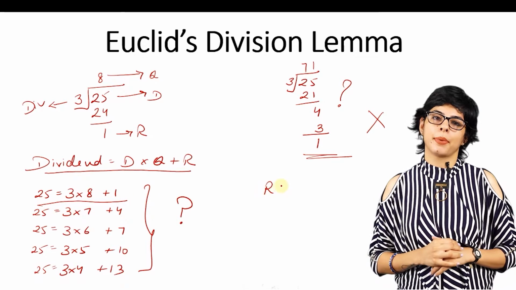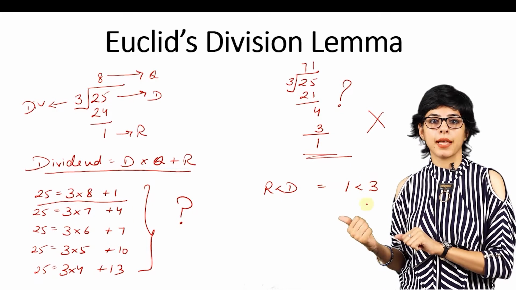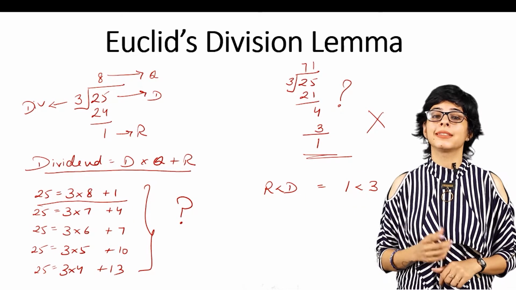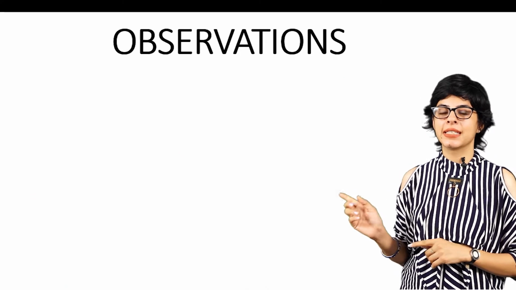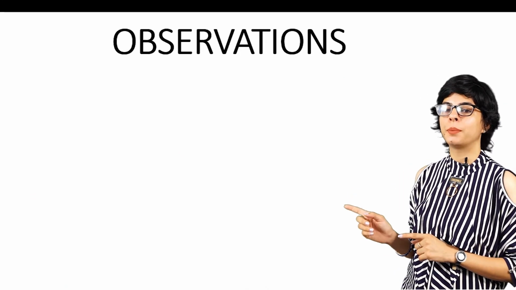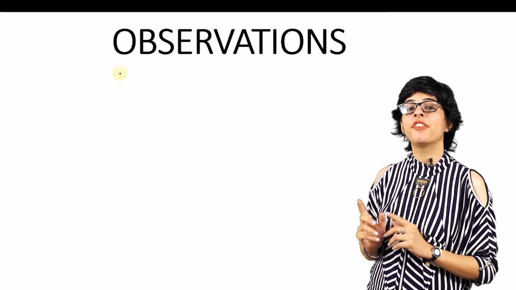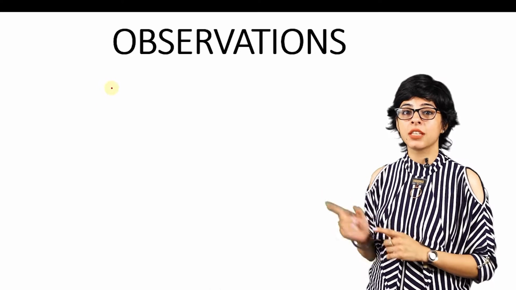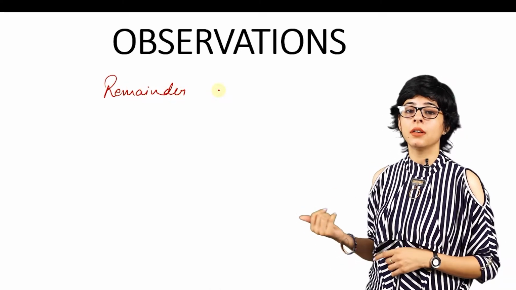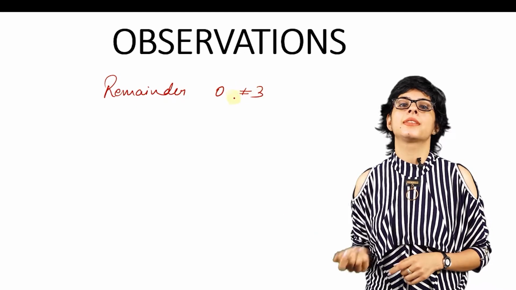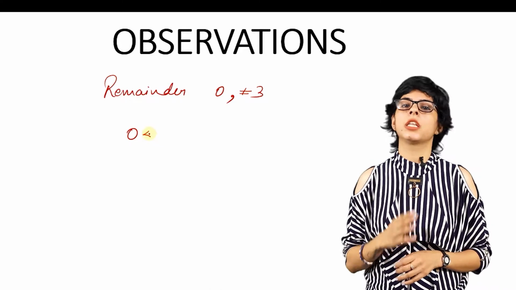Notice in the above example that remainder is always lesser than the divisor. In this example, as we have solved earlier, 1 is less than 3. Alright, so now what are the observations in this question? See, the remainder could be 0 and not equal to 3. And we finally observe in this method that 0 is less than or equal to remainder. R is remainder here and R in this example is less than 3. So we notice that remainder will always be less than the divisor.